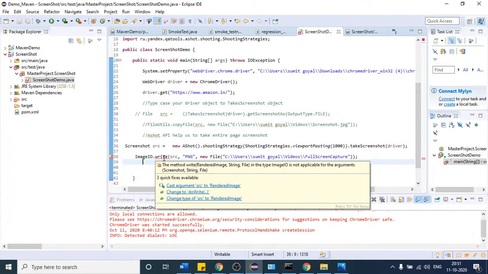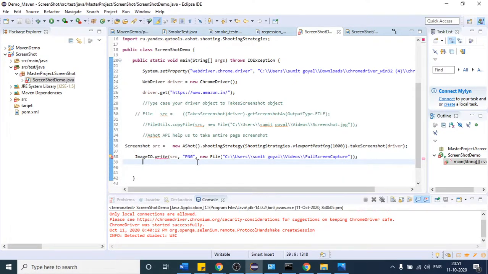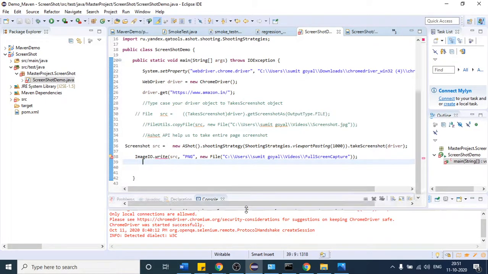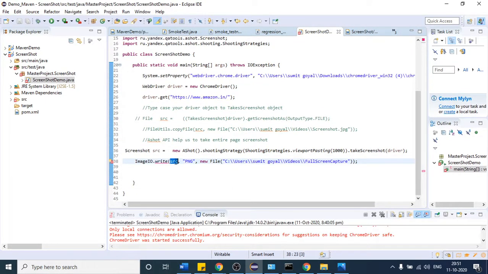The method is not available for the string file. So I think we have made a mistake. Okay, so what mistake have I made? This variable src will have your entire screenshot, right? But here the things are different.